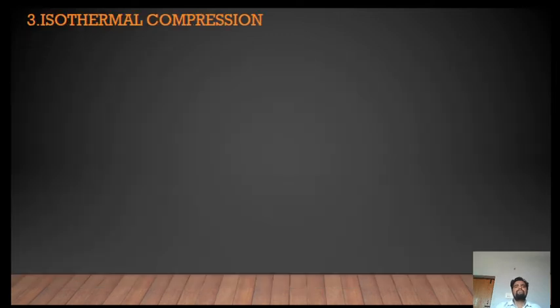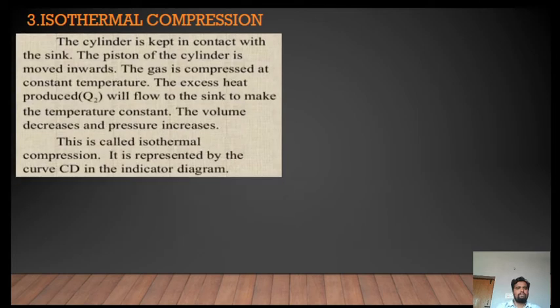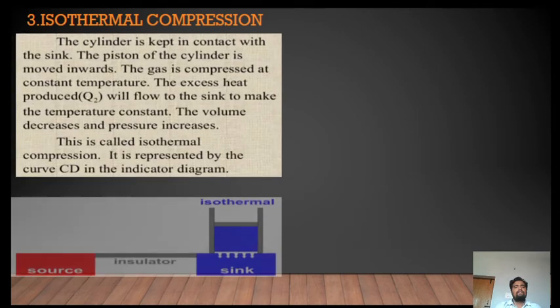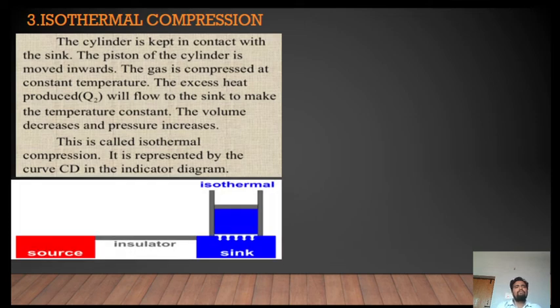So the next process is called isothermal compression. In case of isothermal compression, the cylinder is kept in contact with the sink. The piston of the cylinder is moved inward. The gas is compressed at constant temperature. The excess heat produced, Q2, will flow to the sink to keep the temperature constant. The volume decreases and pressure increases. So this is called isothermal compression. It is represented by the curve CD in the indicator diagram.